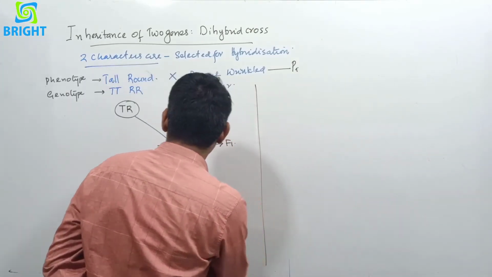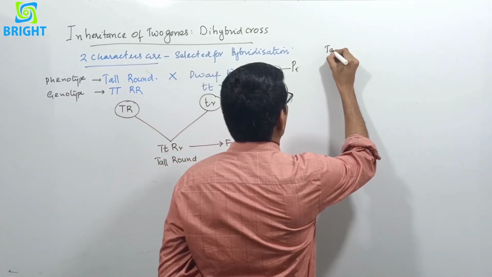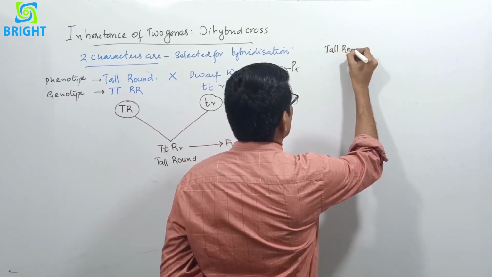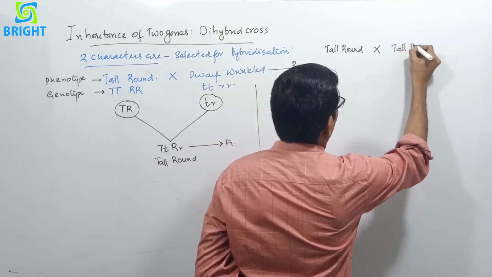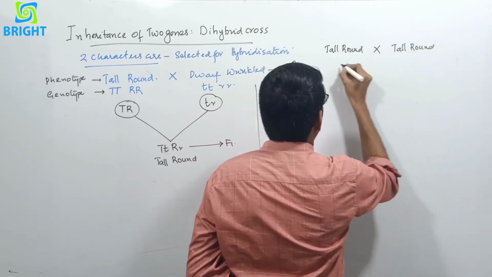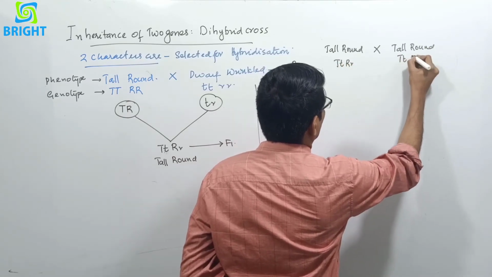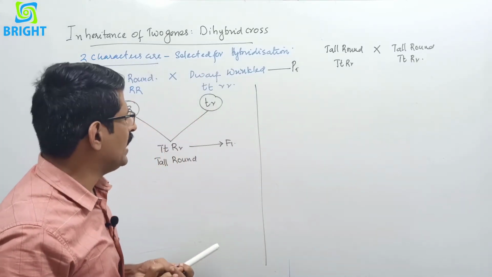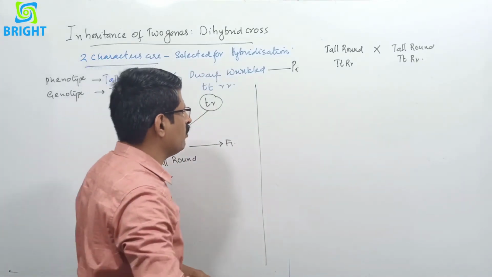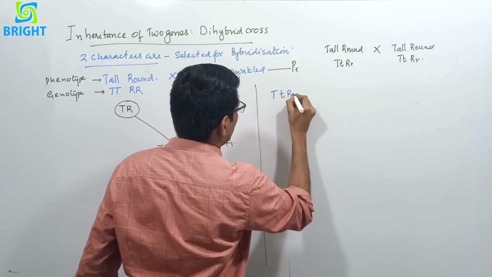And that is on the next generation. That is, this F1 on the next generation. We are crossing the tall round plant with the tall round plant, that is capital T small t, capital R small r. Here also capital T small t, capital R small r. And we need gametes. And how many gametes will be produced? Look here, capital T small t, capital R small r.